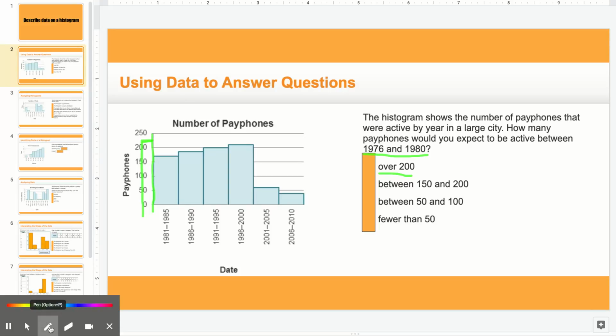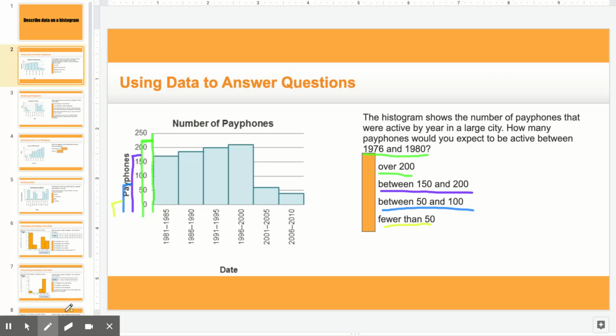Okay, and then we have between 150 and 200, so it'll be halfway in between. Then we have between 50 and 100. And finally, we have fewer than 50.